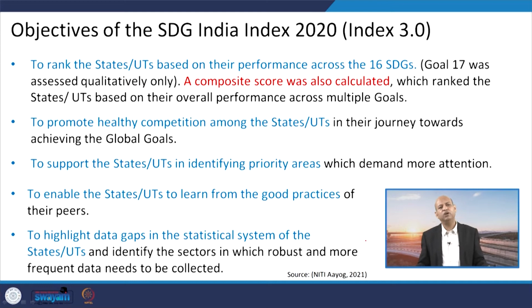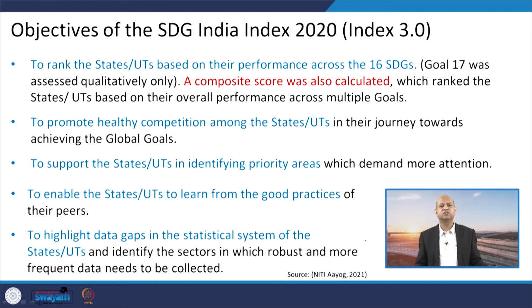It also helps in promoting healthy competition among different states, because if one state is growing, there is a lot of media coverage, and other states think, come on, let us try to achieve this particular goal. It also supports different states and UTs in identifying priority areas, because this will help us see in which area we are lacking. So maybe next time we give more resources to help that particular sector or area grow.